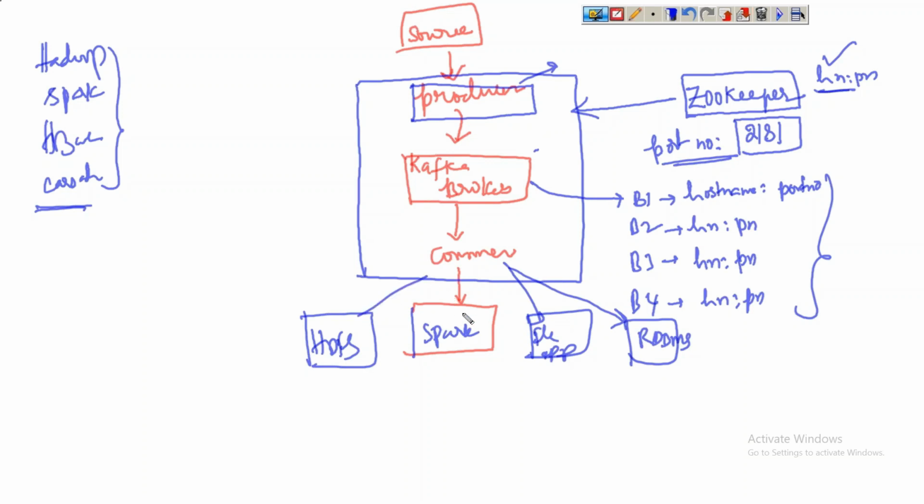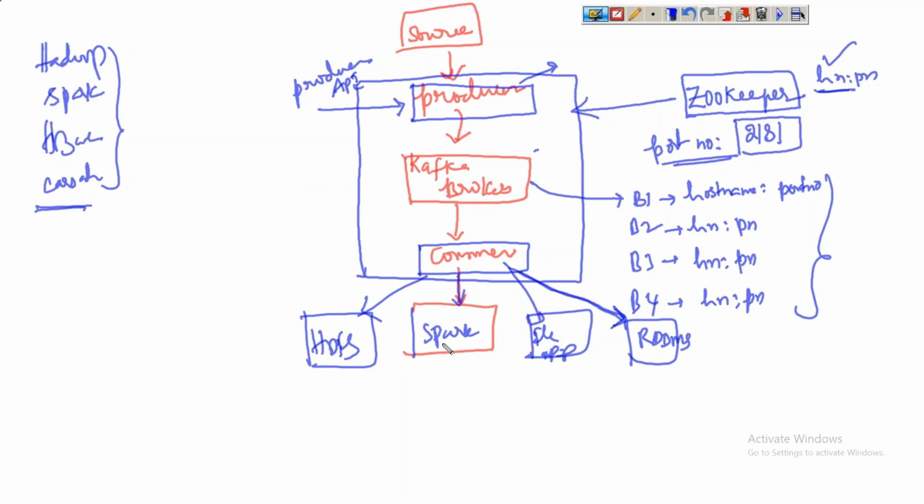So what do we use here? The Spark application itself will become the consumer here. The Flume application itself will become the consumer. But when we are trying to go with HDFS, it will not become the consumer here. Instead, we need to create a separate consumer by using the consumer API. For RDBMS also we use the consumer API to write the data into RDBMS. We need to develop a consumer program to write the data into RDBMS, and to write the data into HDFS by using the consumer API. To create a producer, the producer API is used.